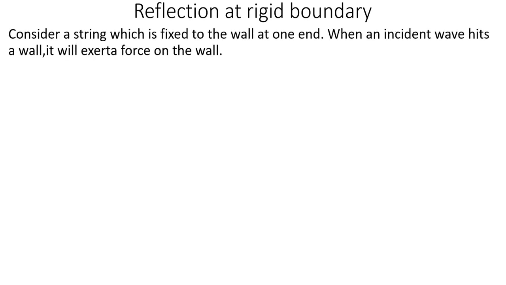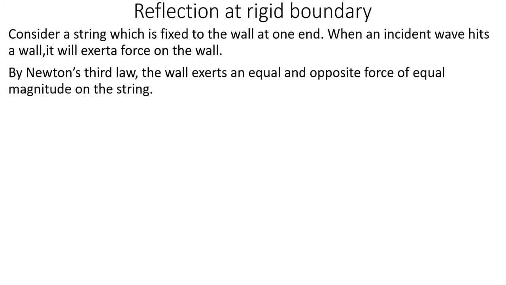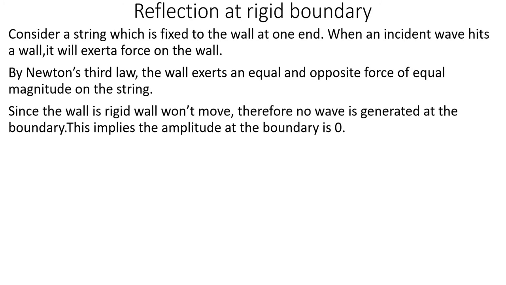Consider a string which is fixed to the wall at one end, as I already showed you. When an incident wave hits the wall, what happens? It will exert a force on the wall. So according to Newton's third law, the wall exerts an equal and opposite force of equal magnitude on the string. Since the wall is rigid, the wall won't move. Therefore no wave is generated at the boundary. Okay, this is very important.